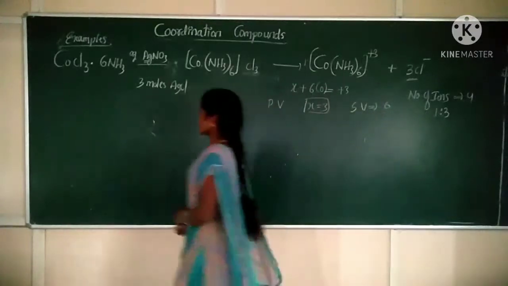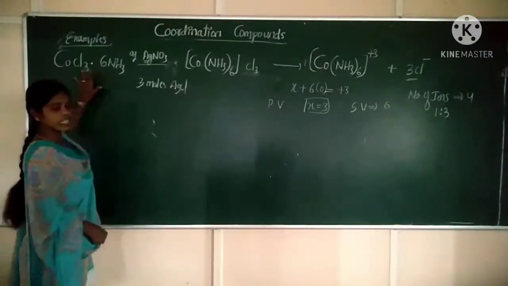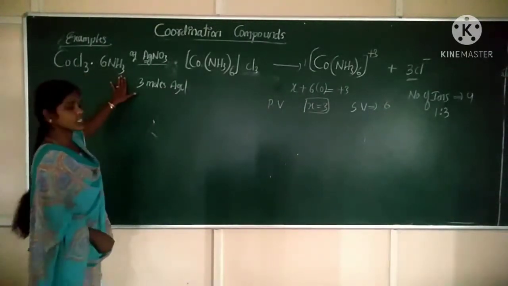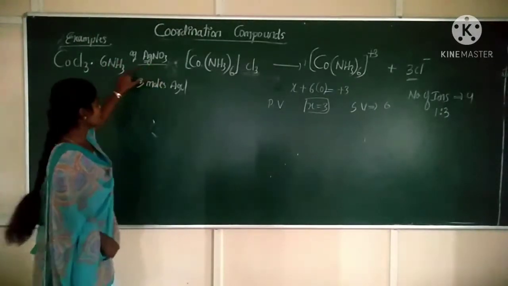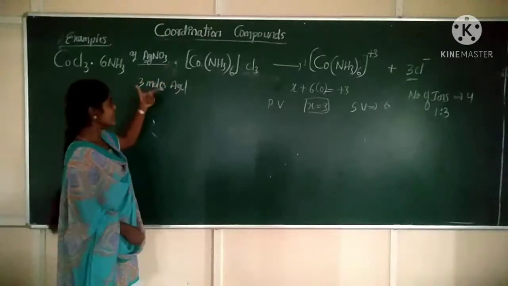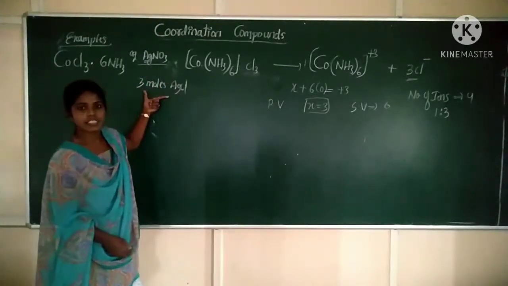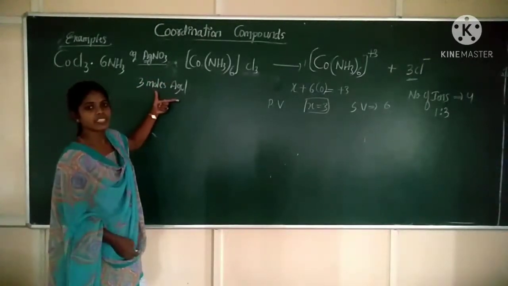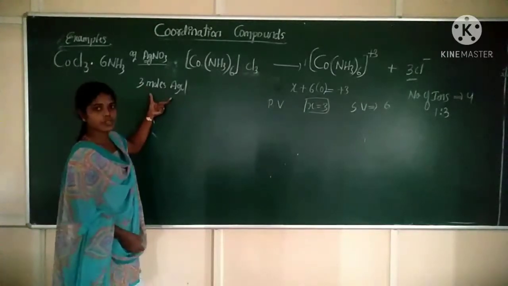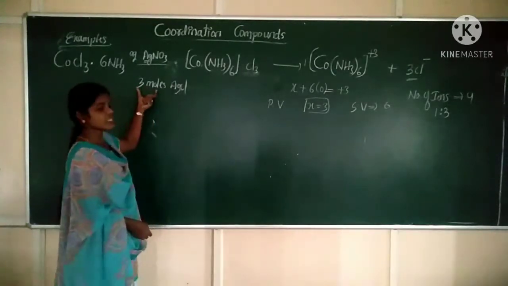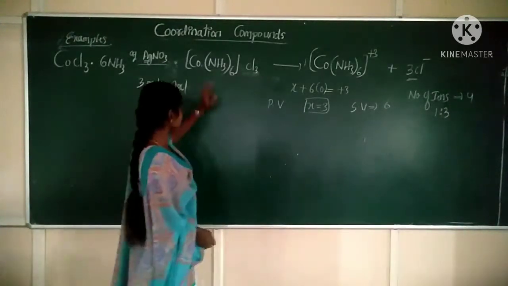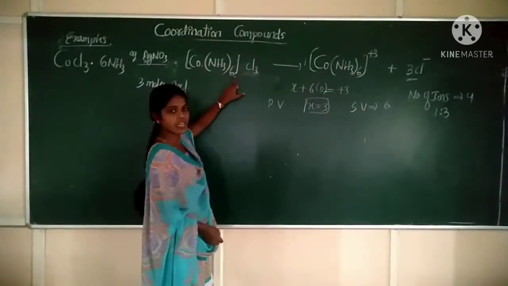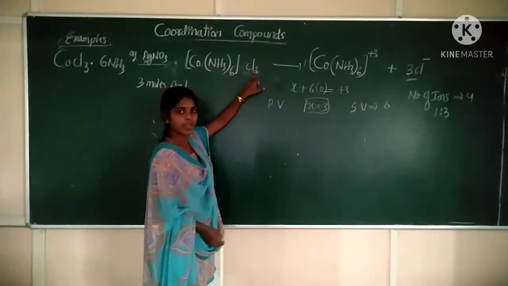Is it clear? So take the first example, CoCl3·6NH3. This reacts with aqueous AgNO3. By reacting with AgNO3, it will form 3 moles of AgCl, a precipitate of AgCl. So when it is giving 3 moles of AgCl, our coordination compound must be [Co(NH3)6]Cl3.